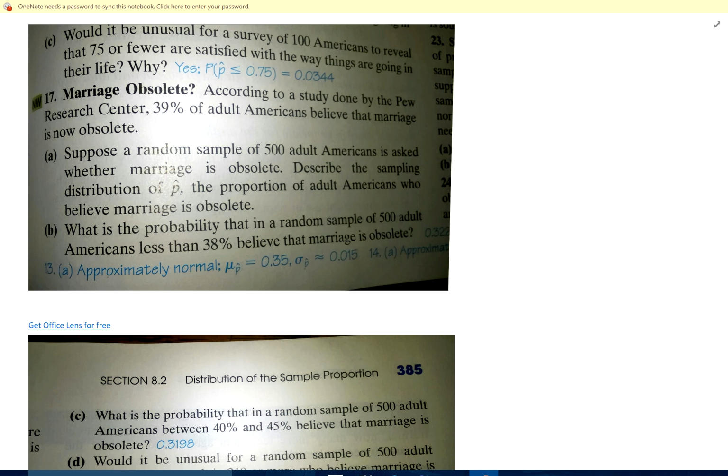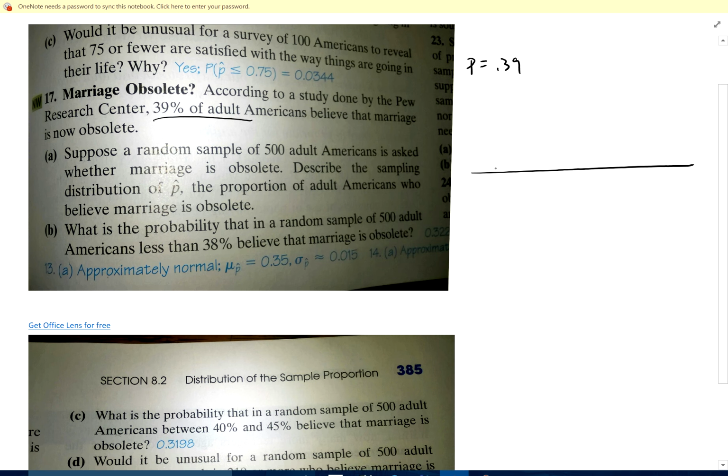17. Is marriage obsolete? According to a study done by the Pew Research Center, 39% believe that marriage is now obsolete. Wow. Suppose a random sample of 500 adult Americans is asked whether marriage is obsolete. Describe the sampling distribution of p hat. Well, I know p is 0.39.